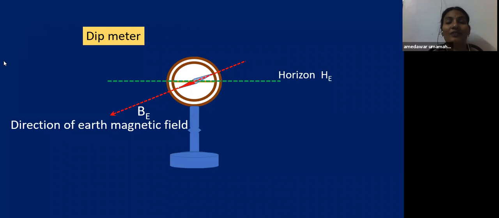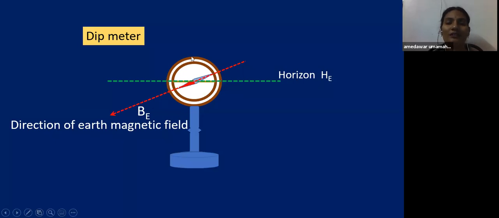So see here children, this is a dip meter. Dip meter, it is not some different kind of machine. It is simply equal to the magnetic compass only. Just place the magnetic compass vertically, and you will get the dip meter.